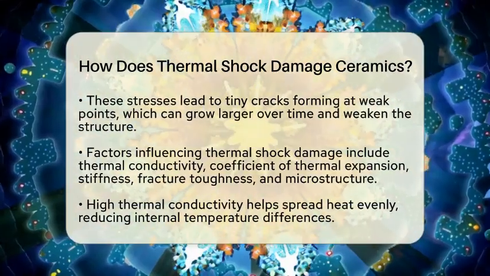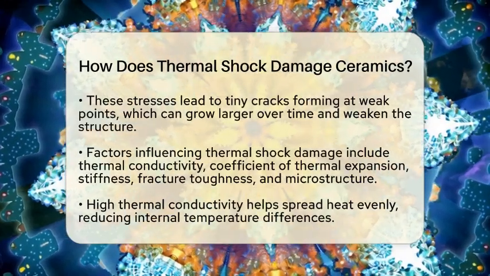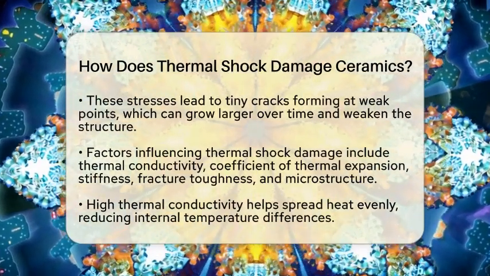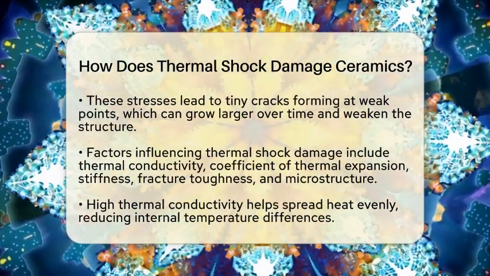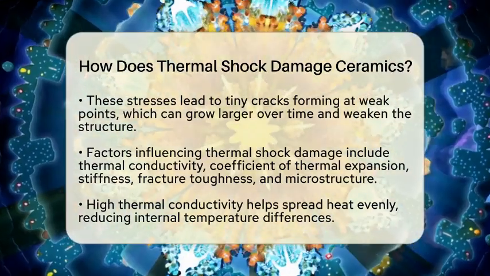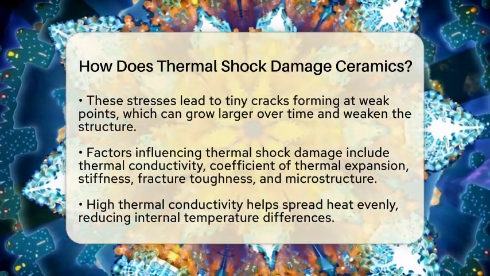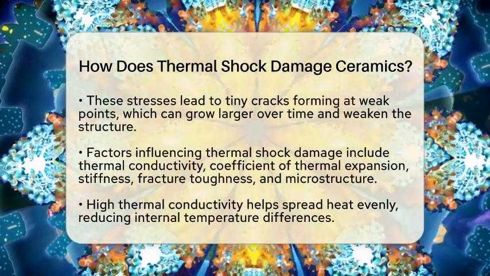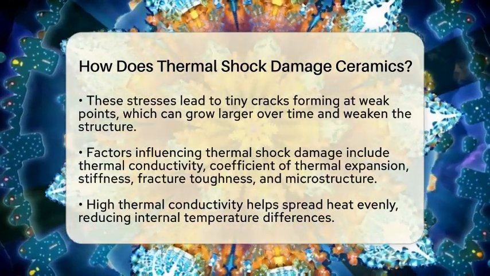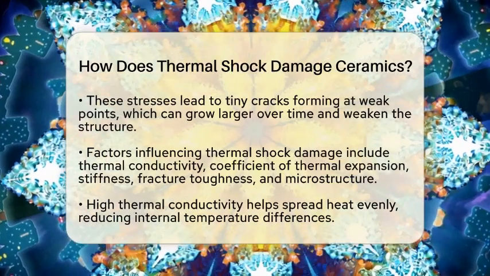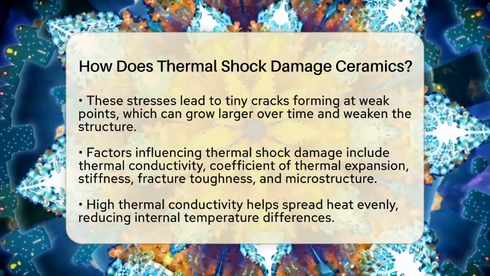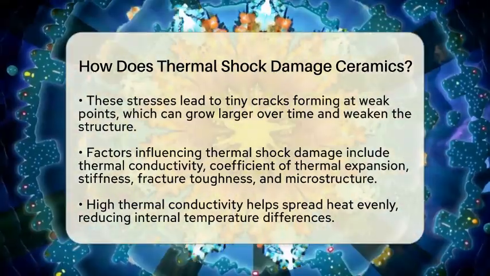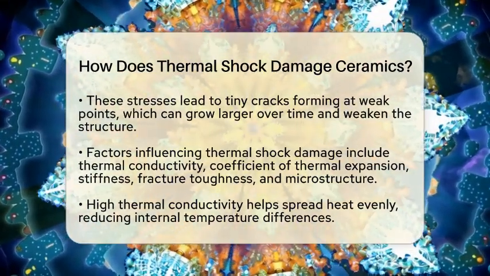The process begins with heat transfer. When a ceramic is suddenly heated or cooled, the outer surface reaches a different temperature than the interior. This creates a thermal gradient, which leads to internal stresses. If these stresses are strong enough, microcracks form at weak points like pores, flaws, or sharp corners. These tiny cracks act as starting points for larger cracks to develop. As the cracks grow, they weaken the structure and can cause the ceramic to break apart.